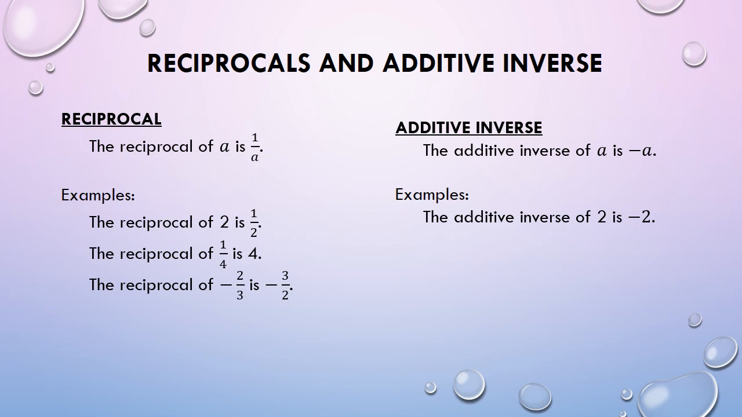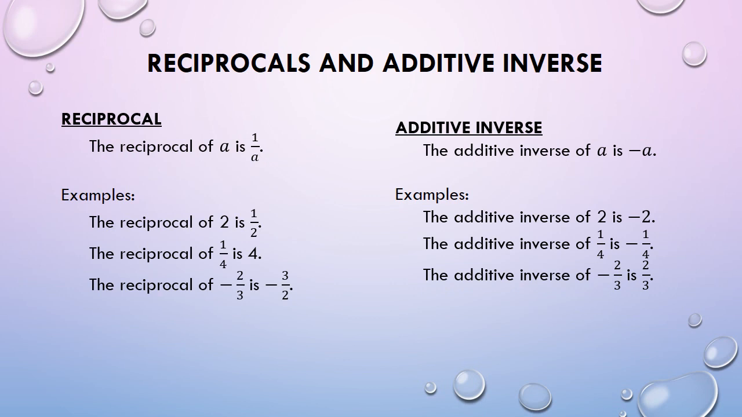Kaya dapat ang additive inverse niya ay negative. Next, si 1/4. Since positive si 1/4, ang additive inverse must be negative 1/4. And lastly, negative 2/3. Negative yung given number kaya ang additive inverse must be positive 2/3.